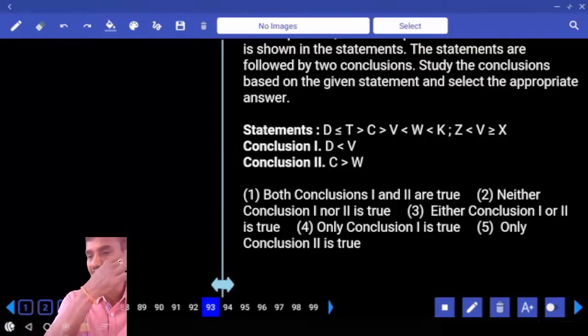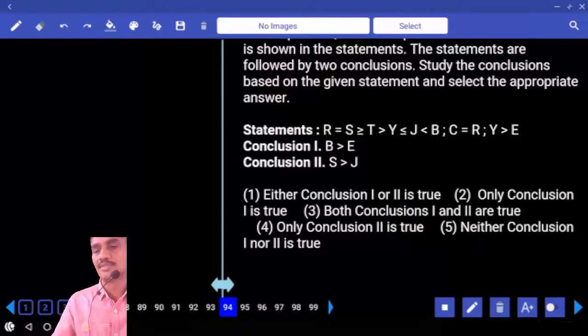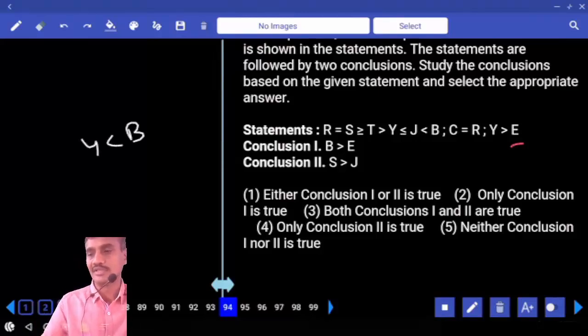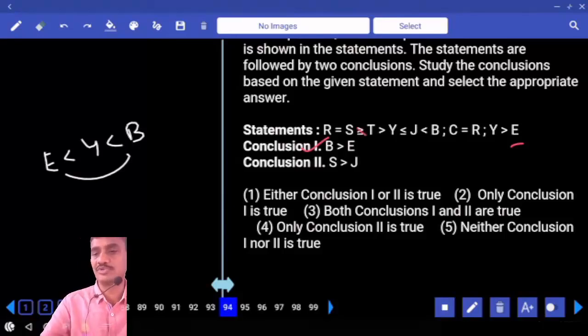93, D and V. D is here, V is here, two opposite symbols, no relation. C and W, opposite symbol, no relation. Neither one nor two, choice 293. Then 94, the relation between B and E. B and Y, B and E. Where is E here? Y is less than B, and Y is greater than E, means E is less than B. Hence E less than B, B greater than E is 2. The relation between S and J, two opposite symbols, no relation. Hence only one, that is choice 2, 94.